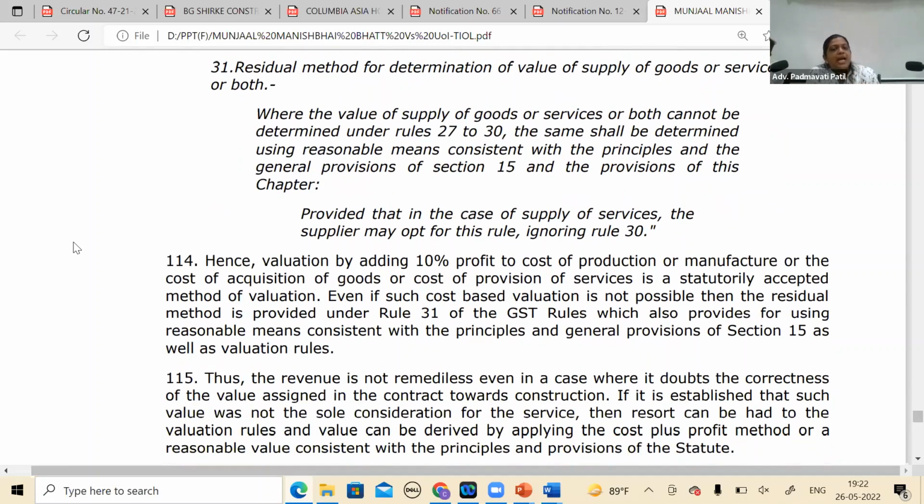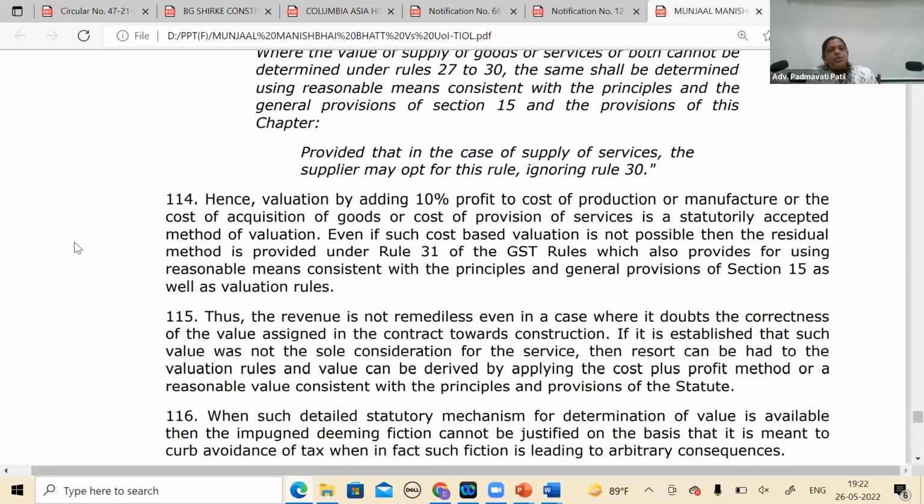Hence, valuation by adding 10% profit to the cost of production or manufacture, or cost of acquisition of goods, or cost of provision of service, is a statutorily accepted method of valuation. Even if such cost-based valuation is not possible, then the residual method is provided in rule 31, which also provides for using reasonable means consistent with the principles and general provisions of section 15 as well as the valuation rules.